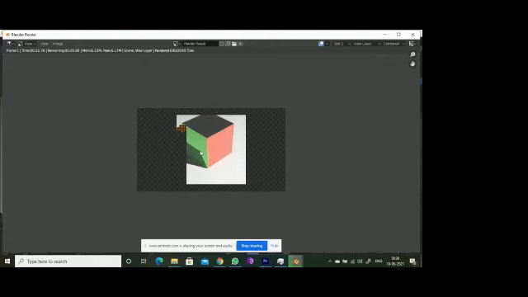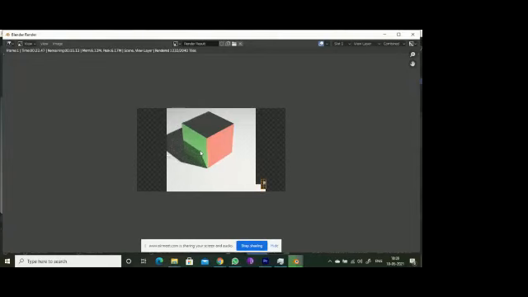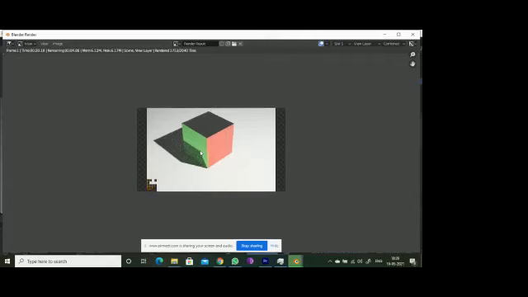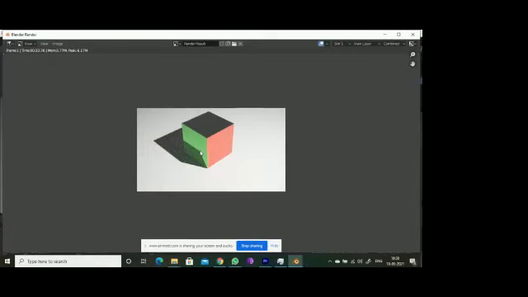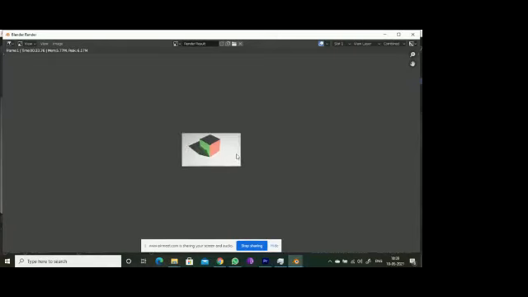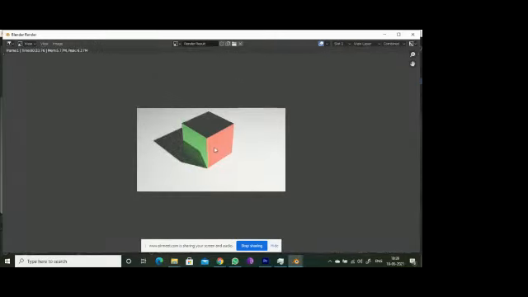Even Maya or others, Cycles has beaten them. At the time of 2.8, 3ds Max or others, Cycles has beaten every render engine of the other softwares which are commercially used. So they prefer this. So our image is being prepared, so you can save this one. Here you can save the image. Okay, I don't want to save this one, so it's up to you.